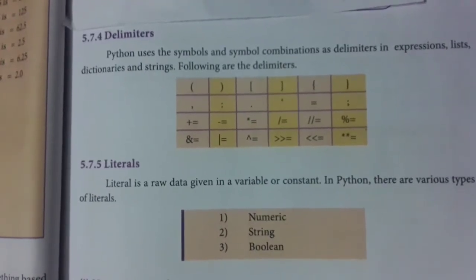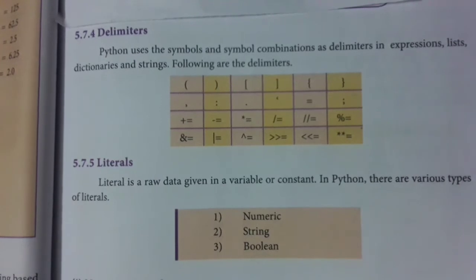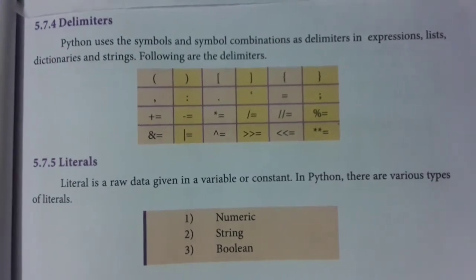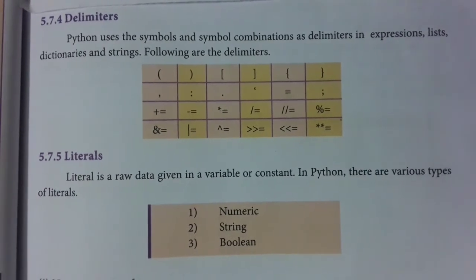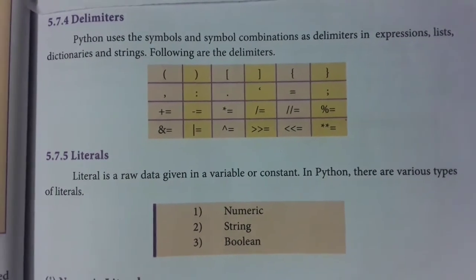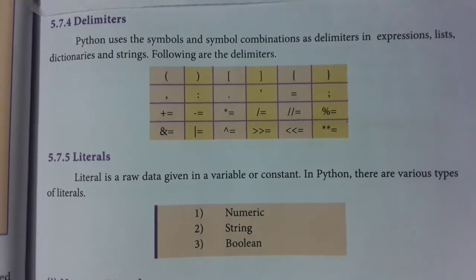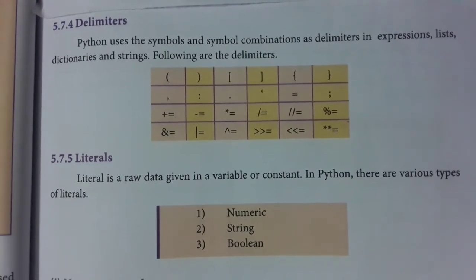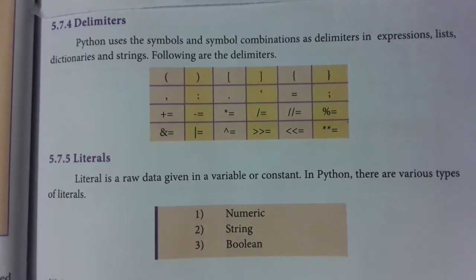Next token is delimiters. Delimiters are the different symbols which we use. Next one is literals. Literals are raw data given in a variable or constant, and we have three types. Numeric, which is numbers. String is alphabet. Boolean is true or false.